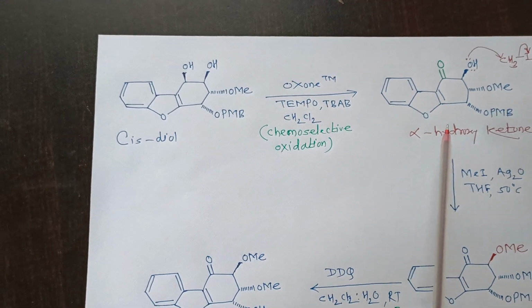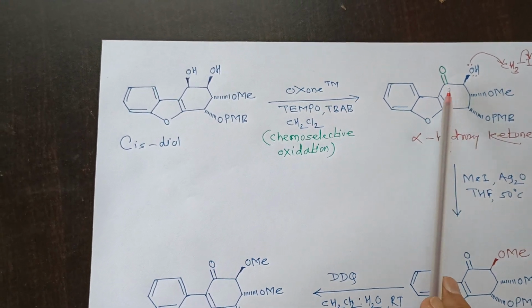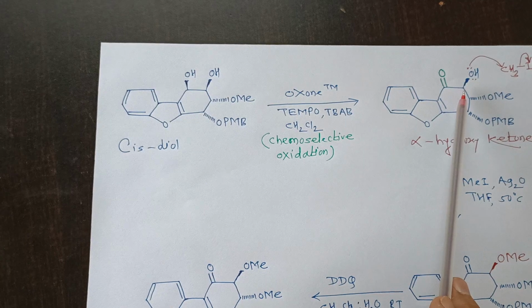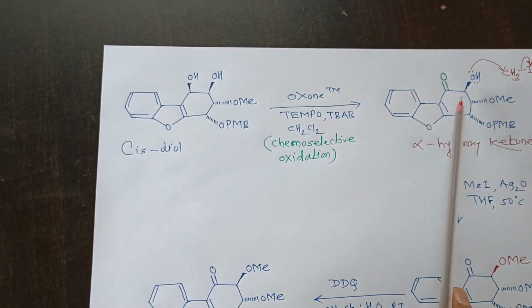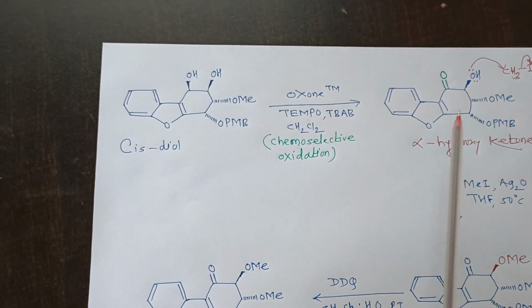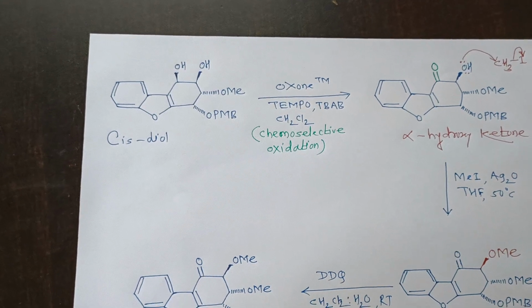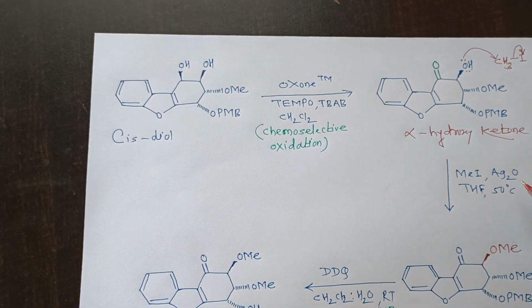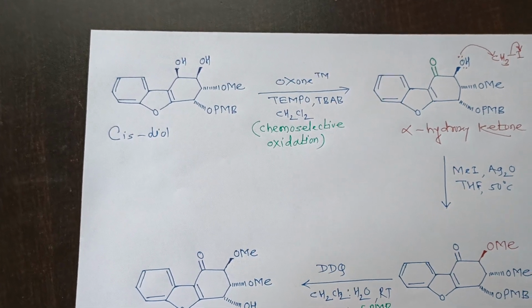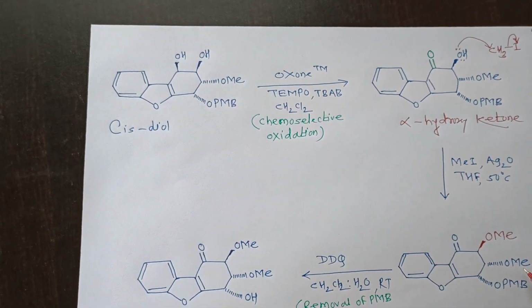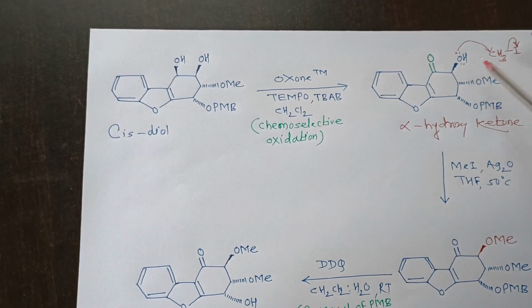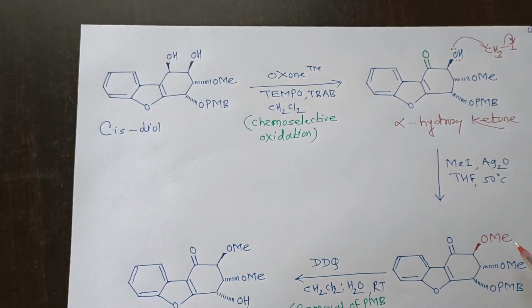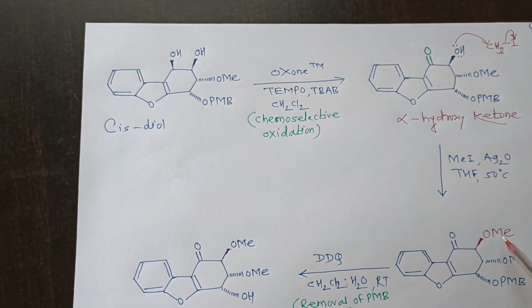This alpha hydroxy ketone, this is the ketone, this is the alpha carbon carrying OH, therefore it is called alpha hydroxy ketone. This alpha hydroxy ketone on again methylation with methyl iodide in presence of silver oxide forms the methyl ether. So here that OH will react with methyl iodide and there is formation of the methyl ether, that is OMe.